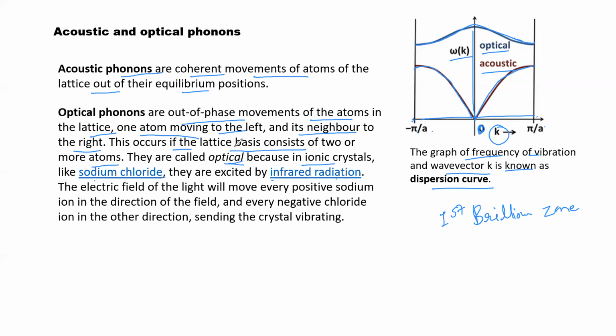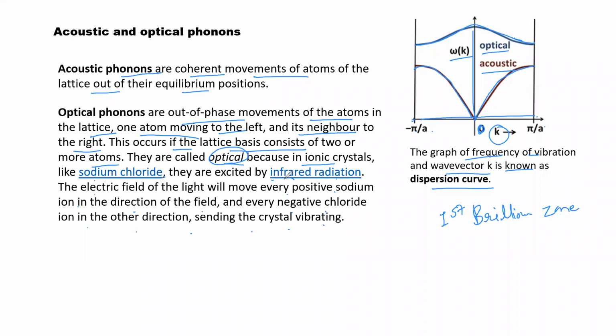Okay, that's why the word optical comes, because of the infrared radiation. The electric field of the light will move every positive sodium ion in the direction of the field and every negative chlorine ion in the other direction, sending the crystal vibrating.